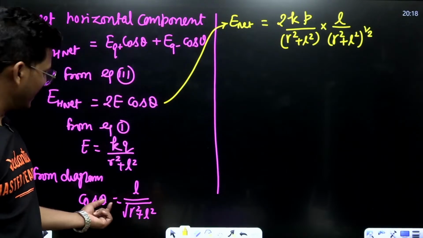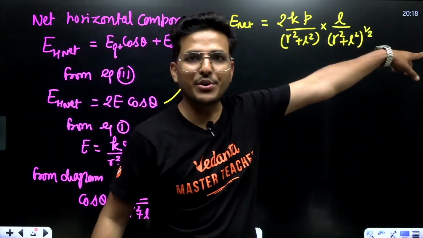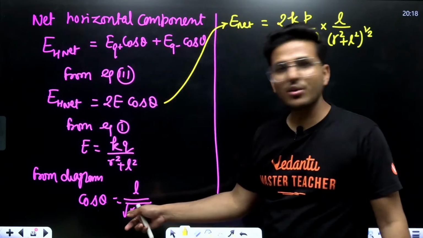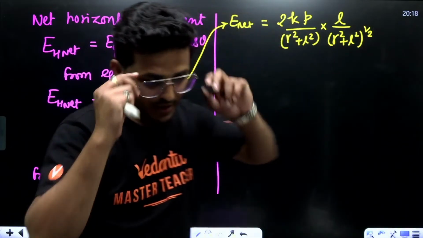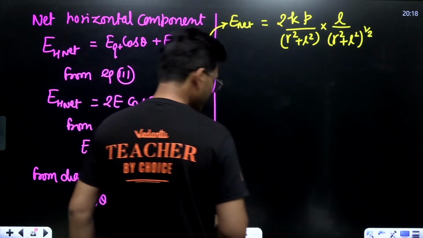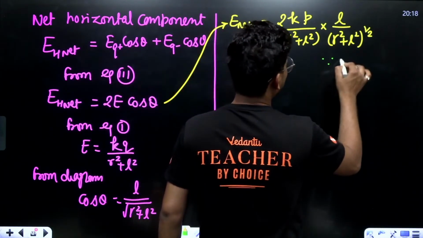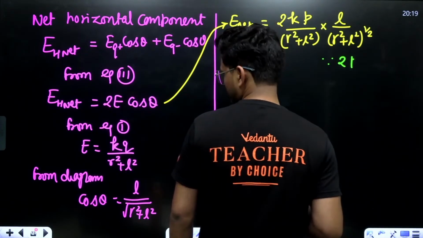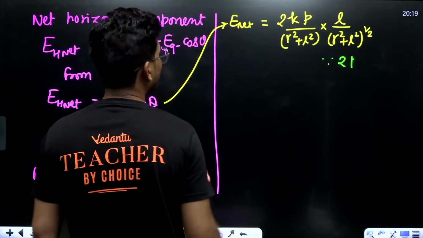Can I write this under root as power 1 upon 2? This is under root, that means power 1 upon 2. Now, as we know that 2kq